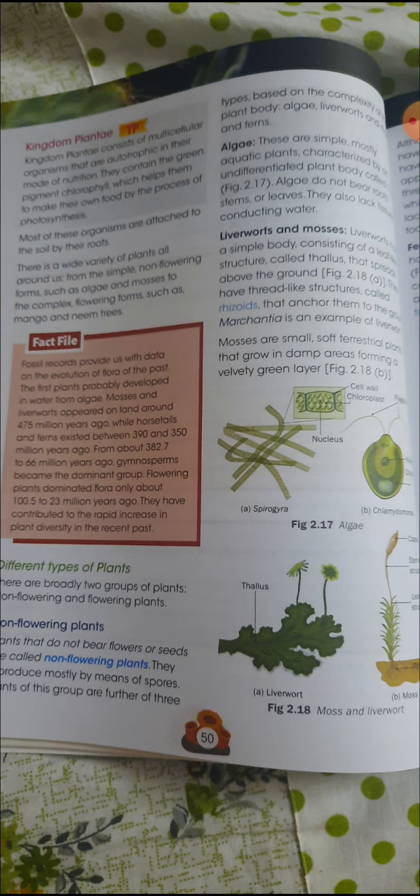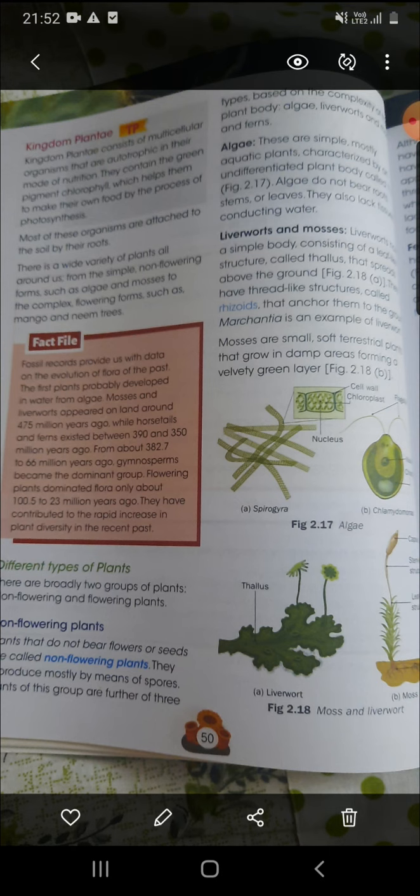They also lack the tissues for conducting water, the water conducting tissue, you know, xylem, and the food conducting tissue, that is the phloem. So they don't have all these well developed tissues. In this figure, Spirogyra and Chlamydomonas are showing the algae, or the thallus.